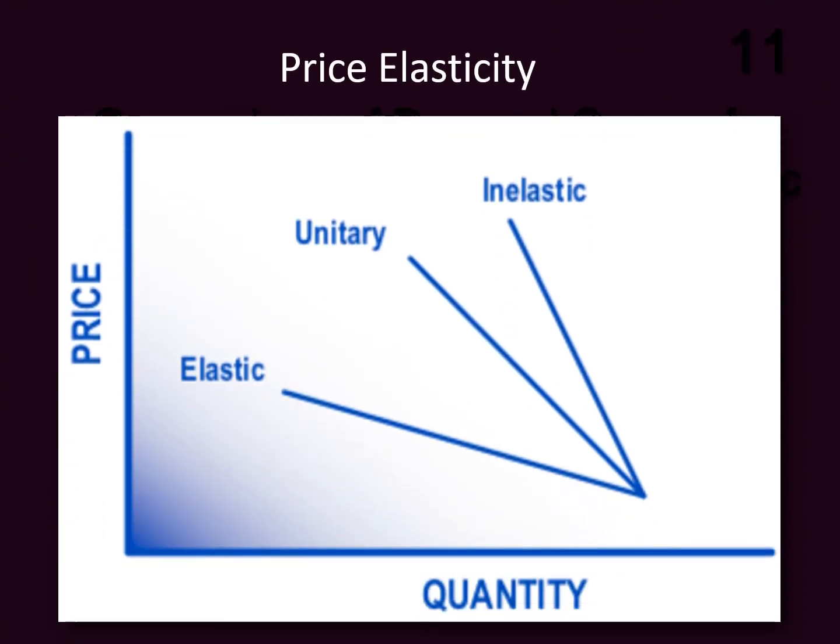Here's a graphic where we can look at the slopes of these lines. So we've got price and quantity. Basically what we're looking at for all of these, as the price drops, the quantity or the demand increases. The elastic group has a smaller slope, and the inelastic group has a very high slope. And again, these are both negative slopes because we're going down and to the right, but we're looking at it as a positive number overall.